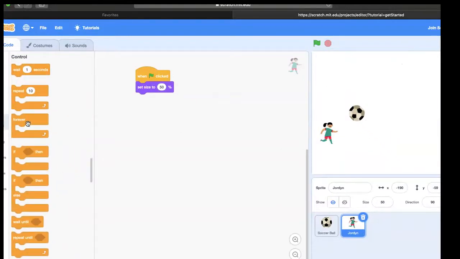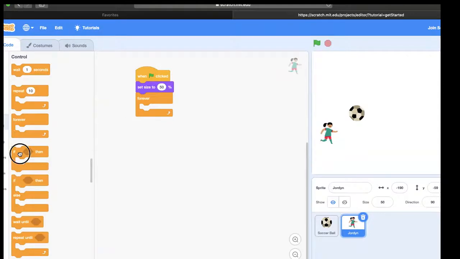I'll go to the orange control menu. And what I want Jordan to do, I want her to move up when I press the up key and down when I press the down key. So I'm going to get a forever loop. This will make sure that my code goes on forever until the game is stopped or until something else happens.